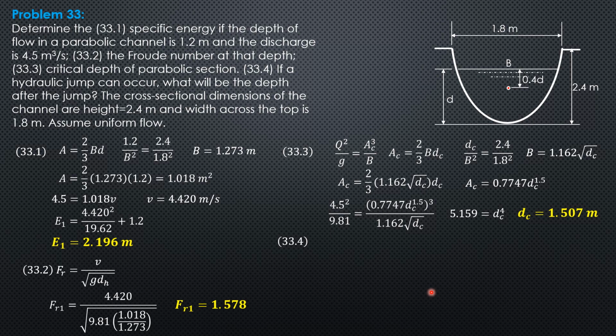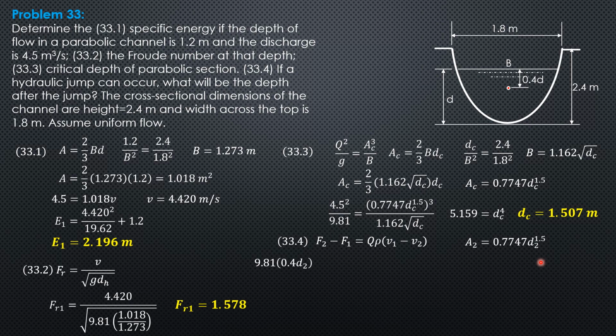So F2, the hydrostatic force at section 2, minus the hydrostatic force at section 1 before the jump, equals Q rho times the quantity V1 minus V2. Area 2 is 0.7747 depth 2 to the 1.5. We just pattern it after the critical area, because if we denote this by depth 2, we arrive at the same relationship for area 2.